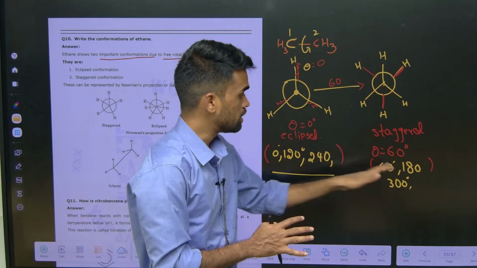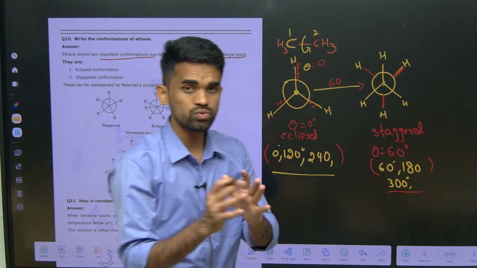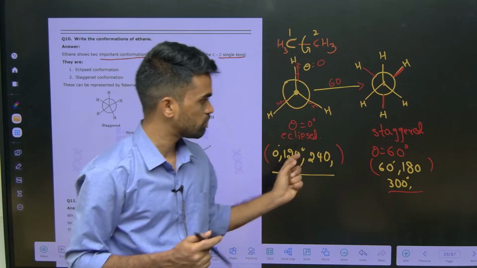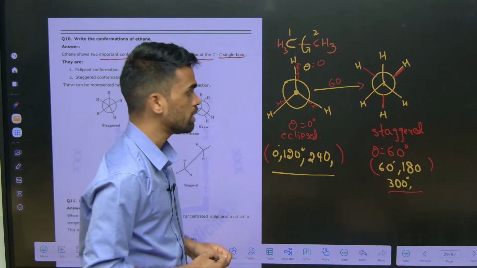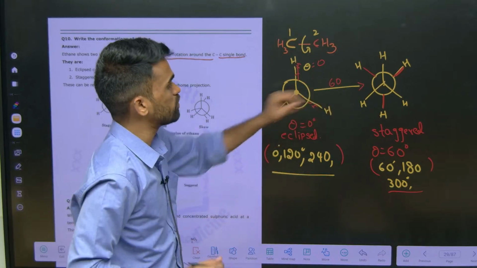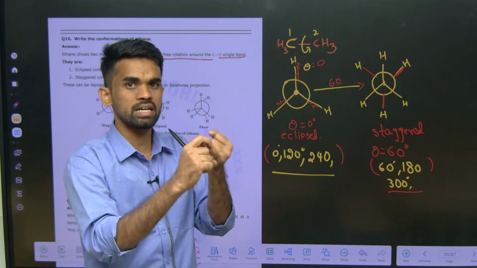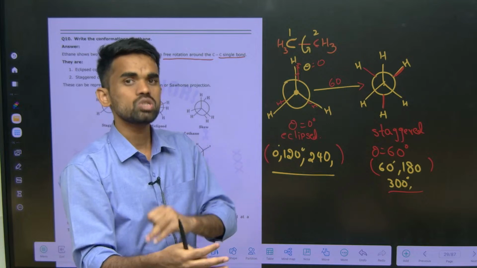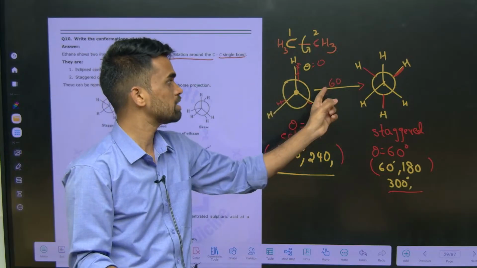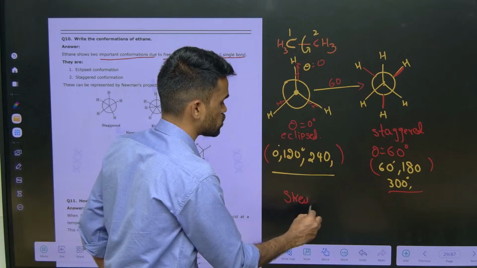Remember these points which I have highlighted here. These are very useful in competitive exams like NEET, JEE and EAPCET. We can expect a question from here directly. Now, other than these two angles, instead of rotating 60, I can rotate some 20 degrees, 30 degrees, 5 degrees, 10 degrees, other numbers are possible. All those conformations by rotation of some angle other than these angles, we can call skew geometries or skew conformations.